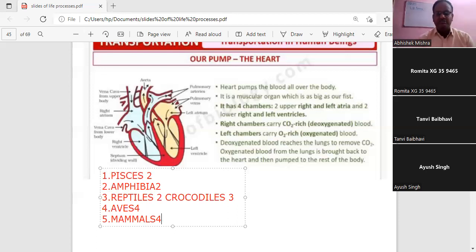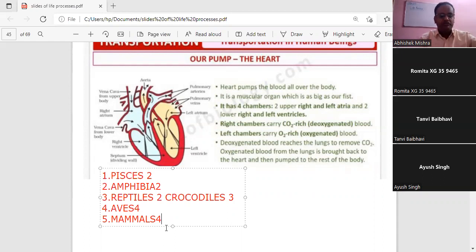Now, why I'm saying this, students, is because from the point of view of evolution it is important. As you are seeing, as we move from the Pisces up to the mammals, the heart chambers go on increasing. This is because these organisms need high energy for doing their various activities. The energy requirement is maximum, and the more chambers the heart has, the more it fulfills the energy requirement of that organism. Did you understand, students, the evolution of the heart?